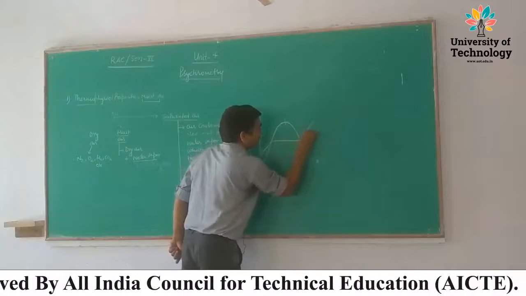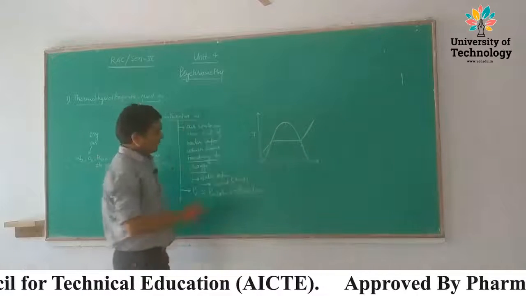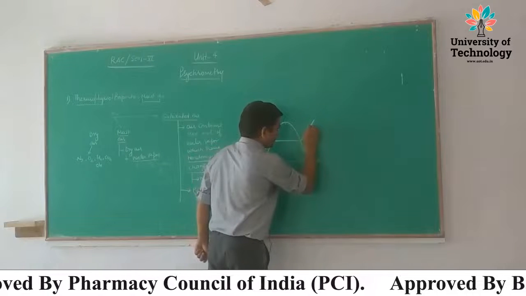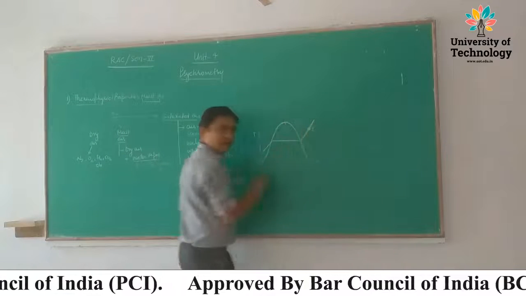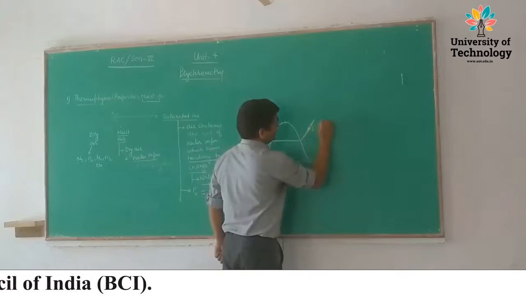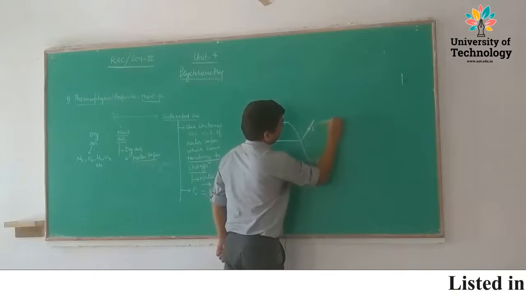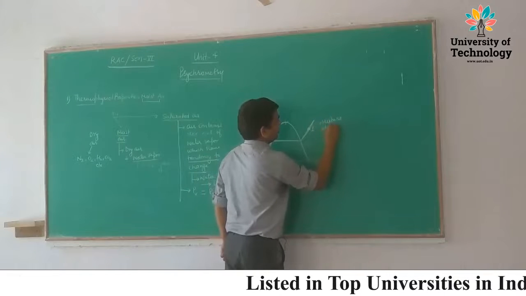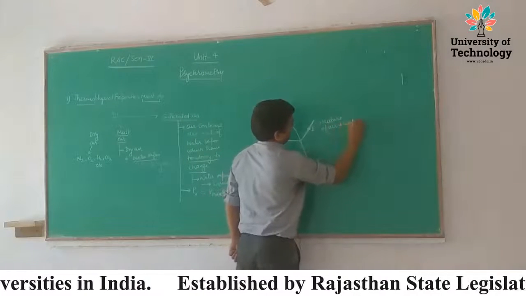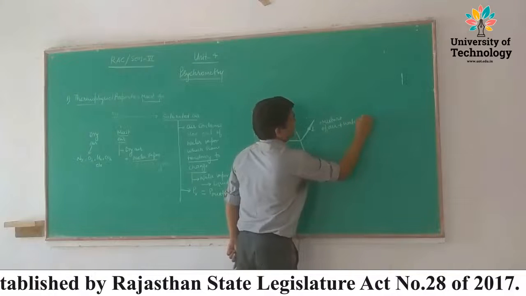Assume that air is at this condition, condition 1. At this condition, it is a mixture of air plus water.